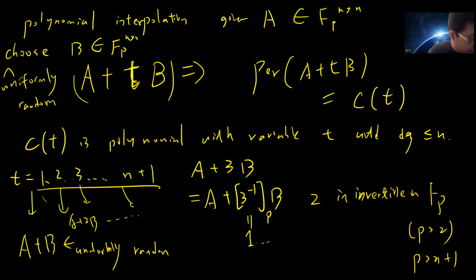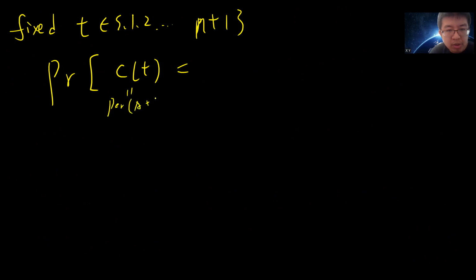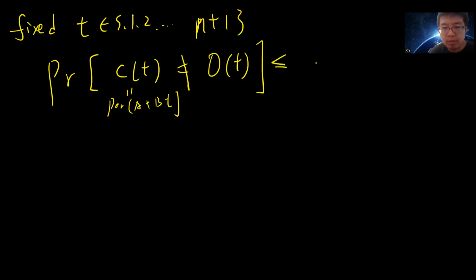Since these are true, you can have the following. I fix T from 1, 2, up to n plus 1, and I put this into the Oracle. So I put T equals 1, 2, 3, up to n plus 1 into the Oracle. The probability that C of T, the permanent of A plus BT, is not the same as Oracle of T, that it doesn't succeed, is less than 1 divided by 3n by definition.